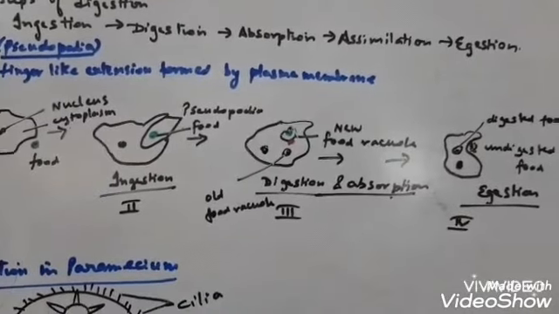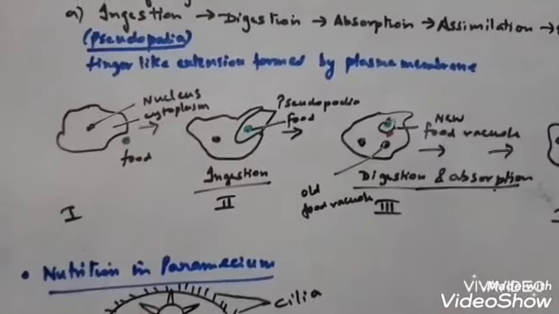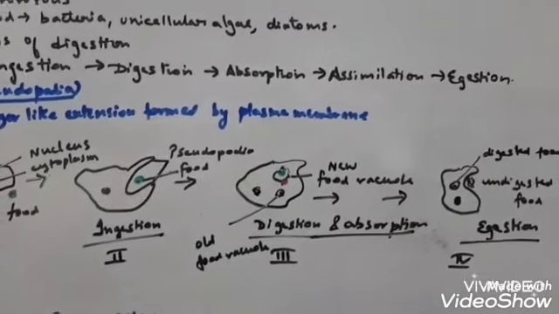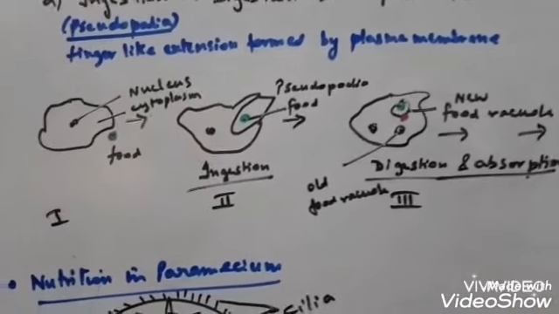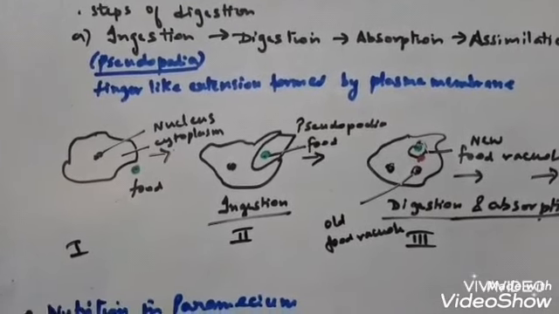You can refer to the NCERT book for the diagram. Their labelings are not done, but you can watch the diagram and label your NCERT book's diagram. It's clearly mentioned. And the digestion in amoeba is a very important topic for class 10.